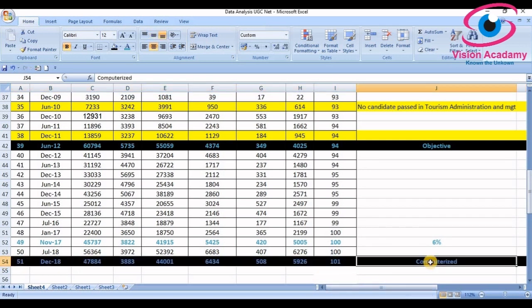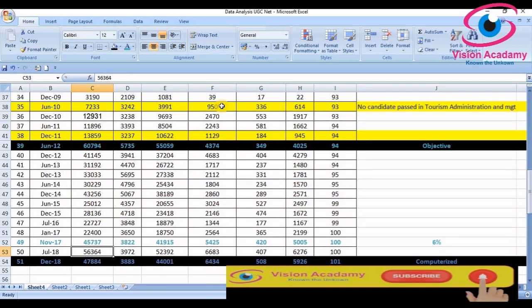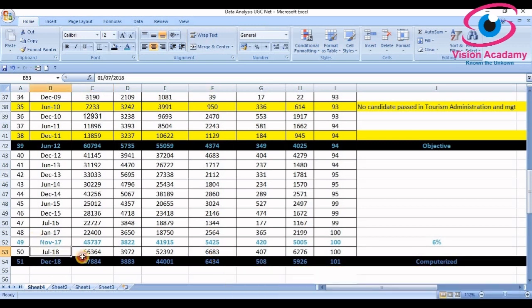So computerized exam led to a decrease in total qualified candidates. But you can keenly observe the commerce qualified candidates. In July 2018, commerce qualified candidates are 6,683, whereas in December 2018, commerce qualified candidates did not decrease much, as the total qualified candidates decreased compared to last session.